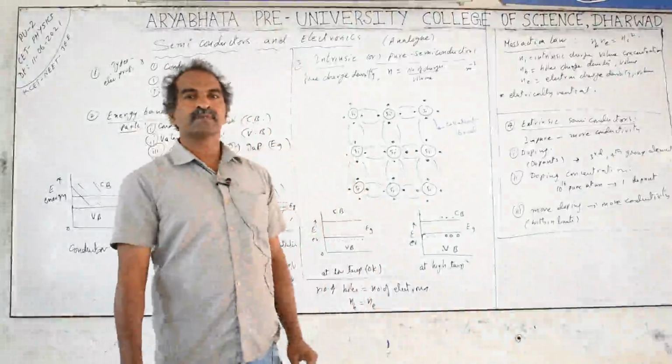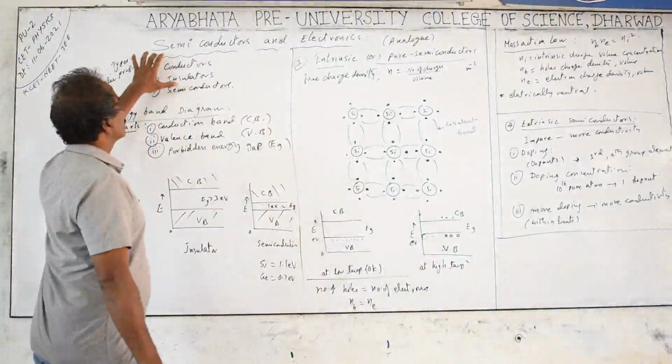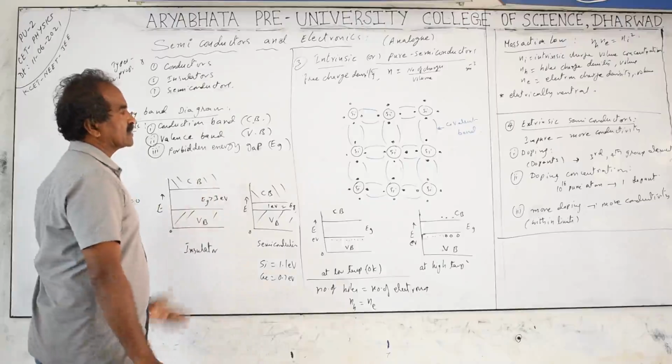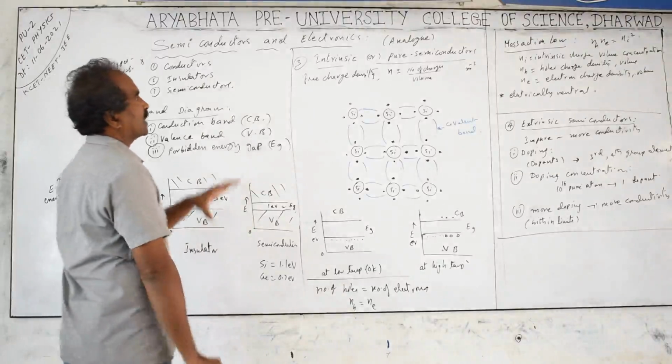Good morning, students. The next topic, which is the last topic in physics, is semiconductors and electronics. There are two parts again: one is analog electronics, another one is digital electronics. We are discussing analog electronics now.